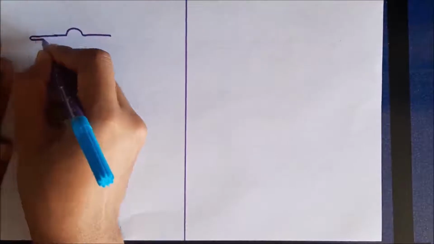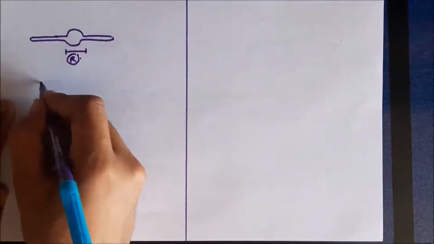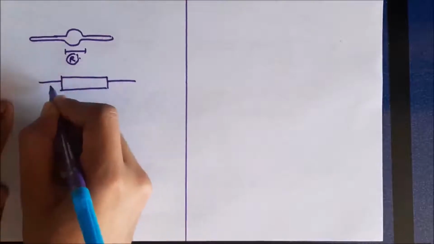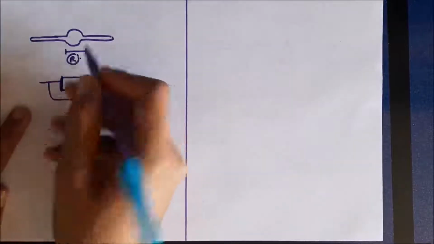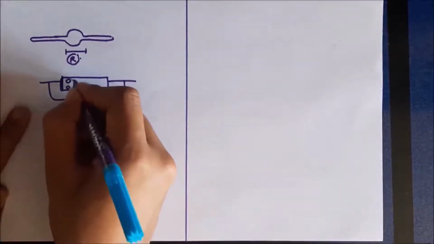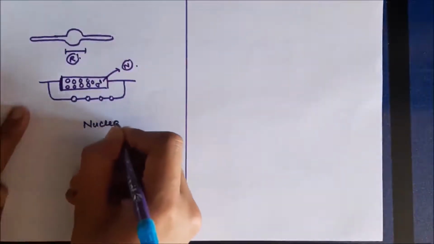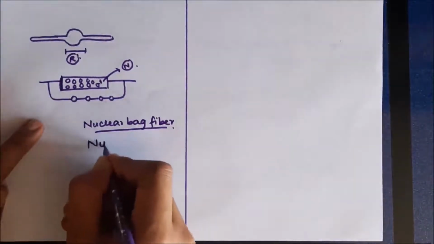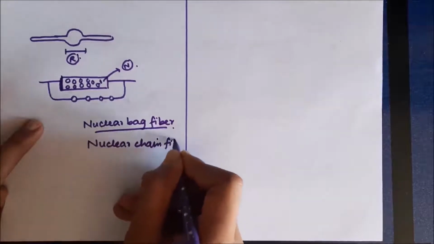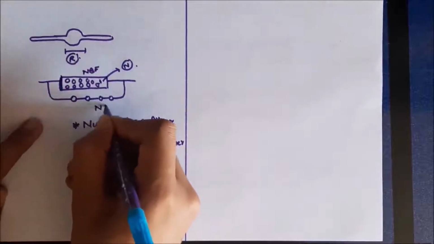Now if we take a more detailed look at the muscle spindle, the center part, which contains the receptor, contains two types of fibers. So intrafusal fibers can be of two types. In one type of fiber, the nuclei are present in a bag-like structure, and in another type of fiber, nuclei are arranged in a chain-like fashion. The fiber which contains a bag-like structure is called the nuclear bag fiber. It contains nuclei in a bag-like structure, and the other, which contains nuclei arranged in a chain-like fashion, is called the nuclear chain fiber. So there are two types of fibers, nuclear bag fiber and nuclear chain fiber.